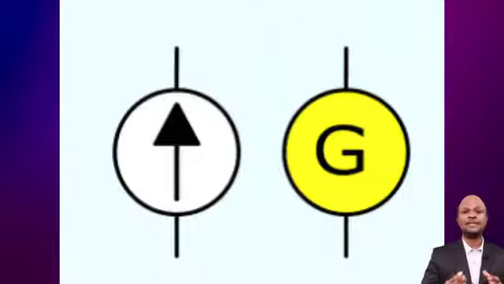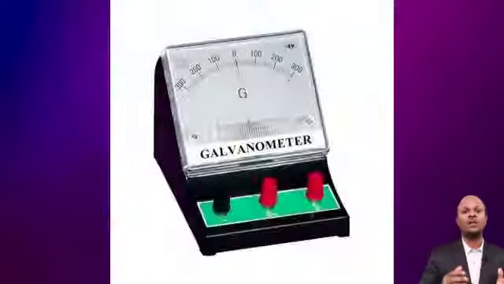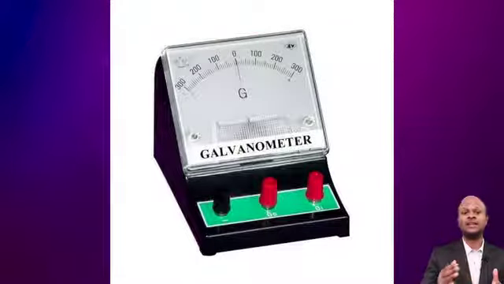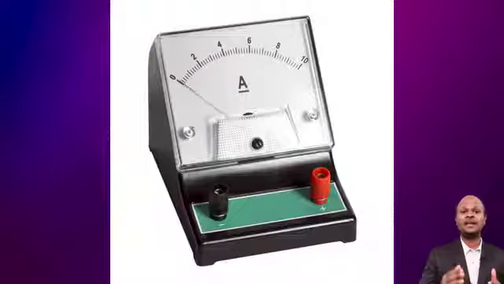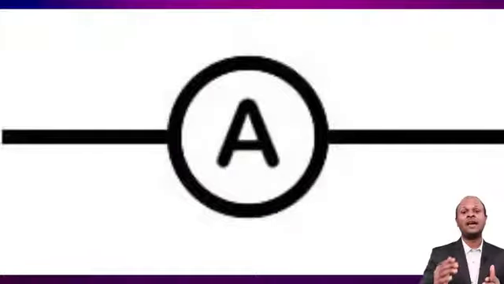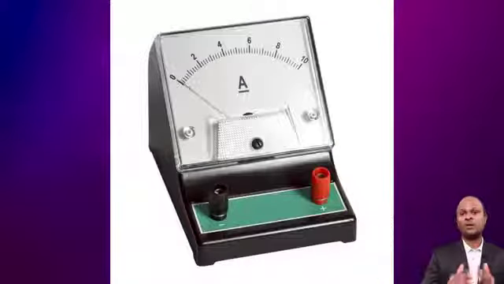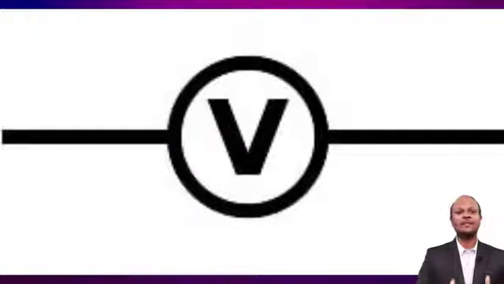The galvanometer is a current detecting instrument. The symbol of a galvanometer is the capital letter G within a circle, with two lines representing the connection leads of the instrument. The ammeter measures the current in a circuit. An ammeter is denoted by the capital letter A within a circle. The voltmeter measures voltage across any two points in the circuit. The voltmeter is denoted by the capital letter V within a circle.